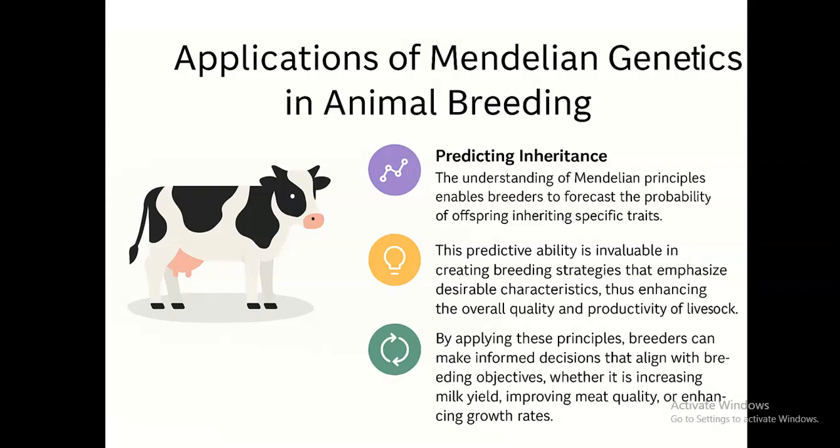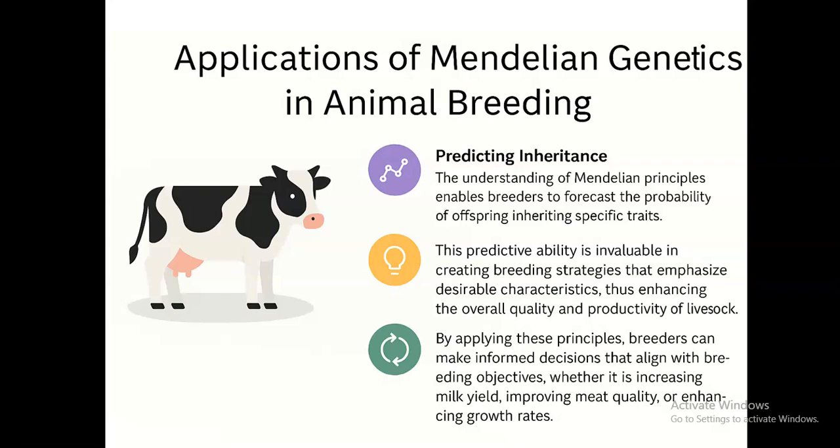For example, if two different breeds of goats that have tolerance to heat stress are mated, there is possibility that they will produce an offspring that will have capability of adapting to heat stress.